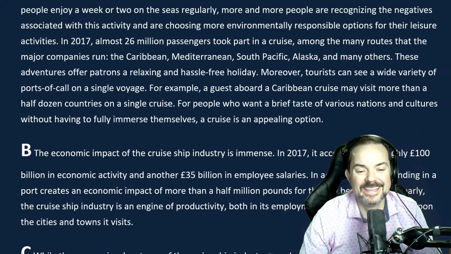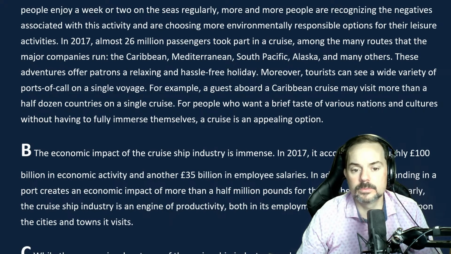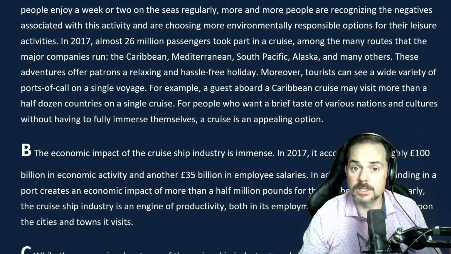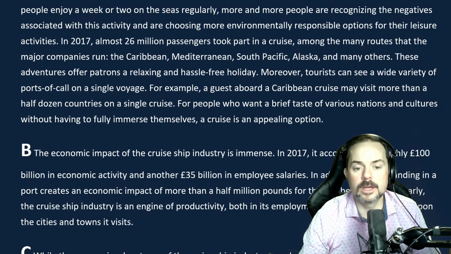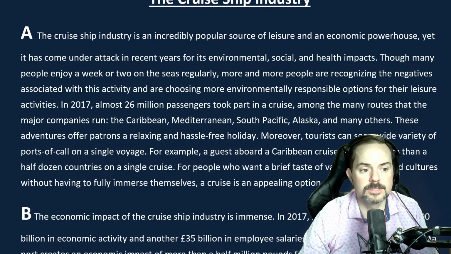But the speed is important, so read with a decent speed. However, it's also important to read with intonation, even in your internal voice. Lydia, you did a good job here with intonation. What I mean is you need to read punctuation like periods and commas. So what tends to happen, Lydia, when people read silently is they read like this. The cruise ship industry is an incredibly popular source of leisure and economic powerhouse, yet it has come under attack in recent years for its environmental, social, and health impacts. Though many people enjoy a week or two on the seas regularly, more and more people are recognizing the negatives associated.